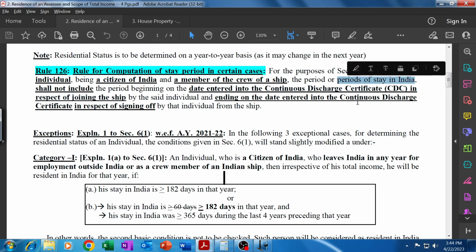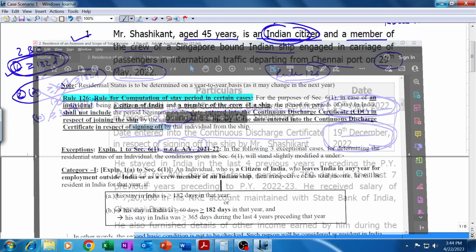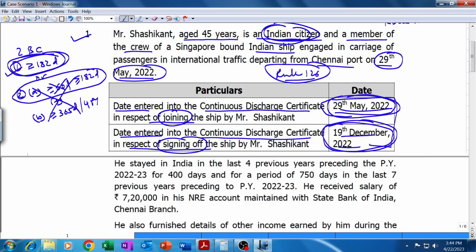The period of stay in India will not include the period starting from the date of leaving India, the date of joining the ship, and ending on the date entered into in the continuous discharge certificate in respect of signing off by that individual, both the days inclusive. Meaning thereby, how many days was he not present in India? 3 days of May, 30 days of June, 31 days of July, 31 days of August, 30 days of September, 31 days of October, 30 days of November, and 19 days of December. 19 December also he will be counted as outside India.